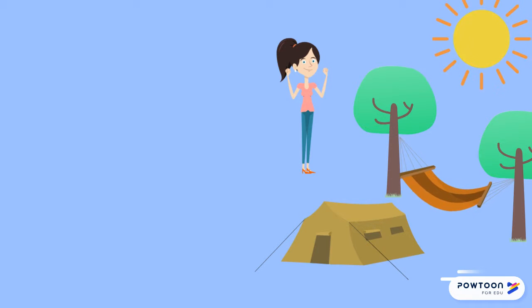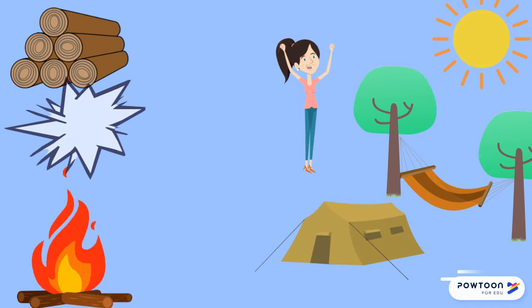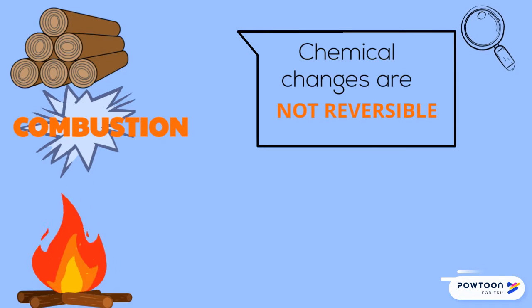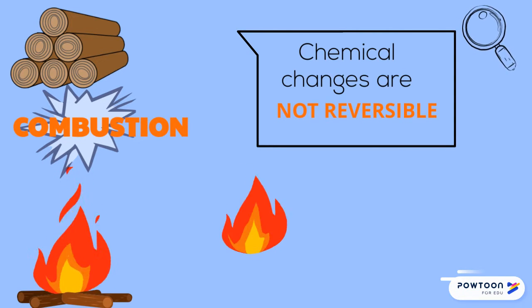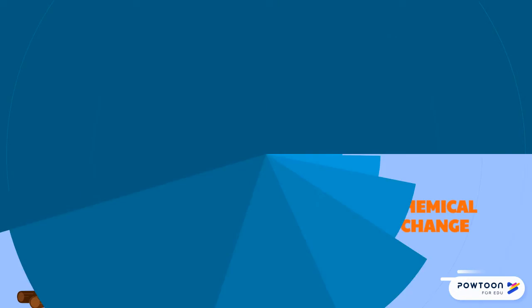One thing I love is camping and making a campfire. When we start, we gather sticks and firewood and we burn them. This is a chemical change called combustion, and one that cannot be undone, as we end up with burnt wood and ash, and we can't get it back to its original state of firewood. Anytime we use the process of burning, we are creating a chemical change.